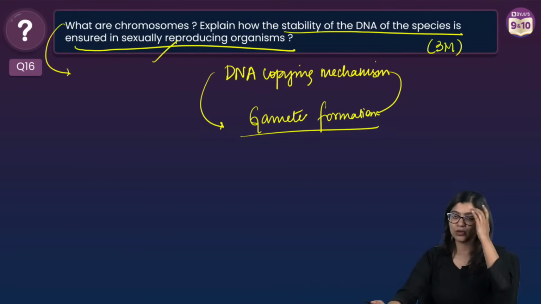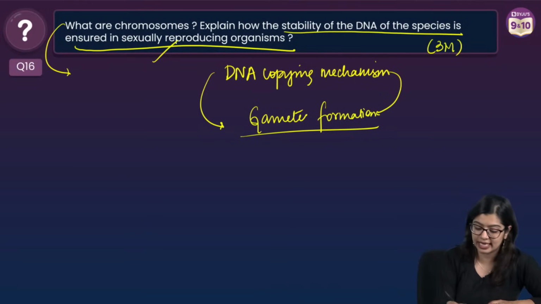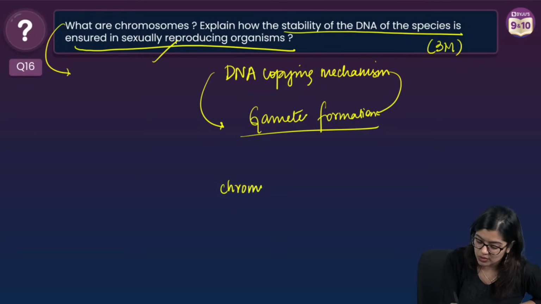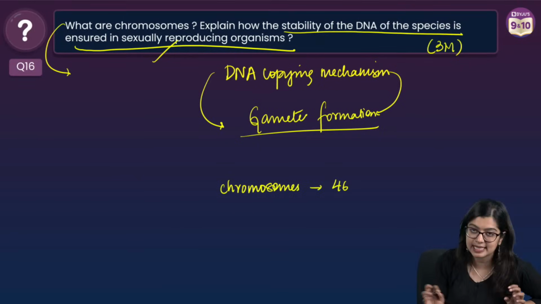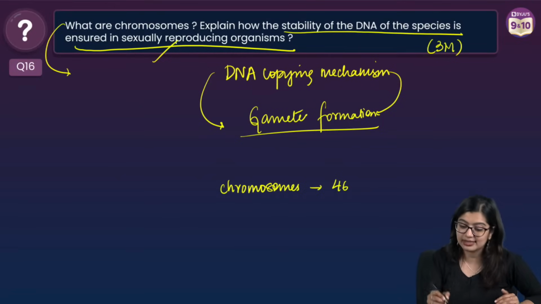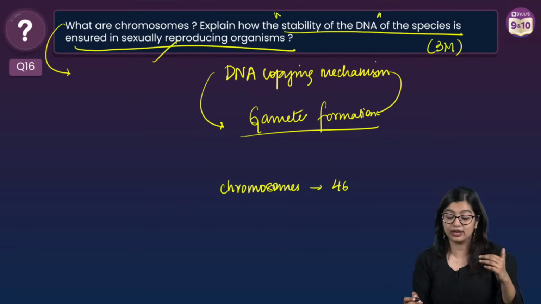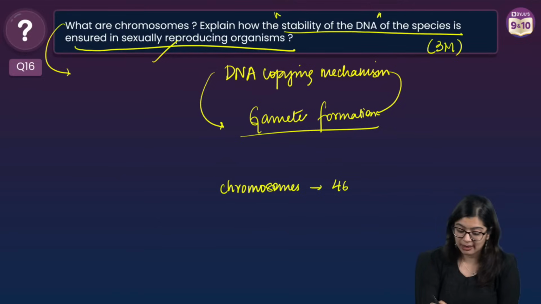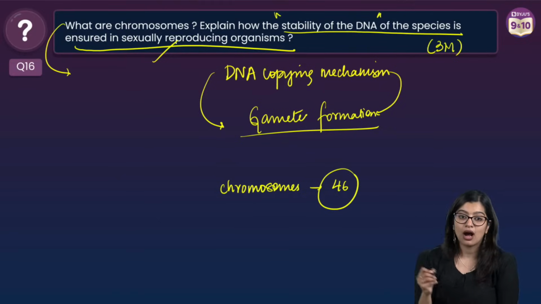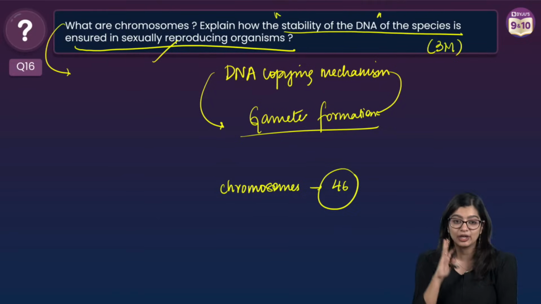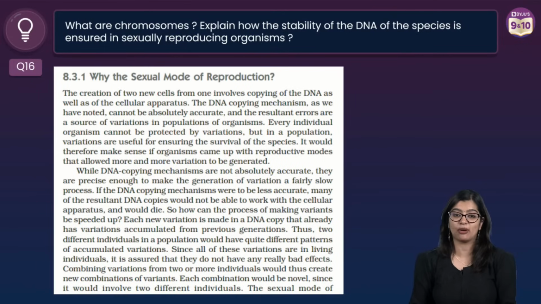See, why have they asked you that chromosome wala bit? They have asked you that chromosome wala bit so that you can write down that this is chromosomes, right? These are my chromosomes, and in human beings we have 46 chromosomes. Now, in sexually reproducing organisms, stability of DNA is maintained how? By maintaining that chromosomal number. How is chromosomal number done? By doing DNA copying mechanism, gamete formation where there is reduction, right?